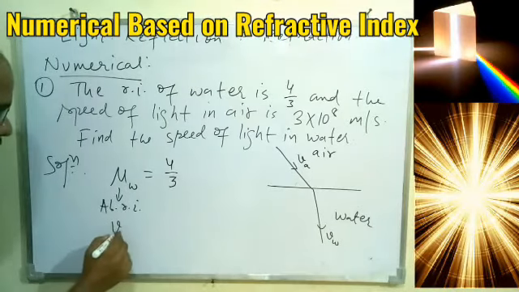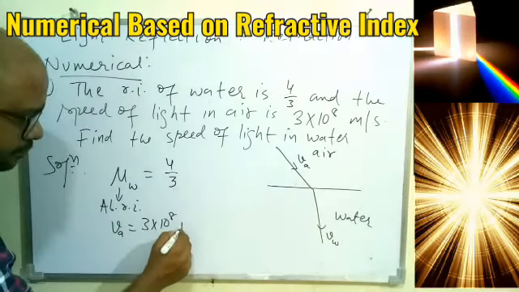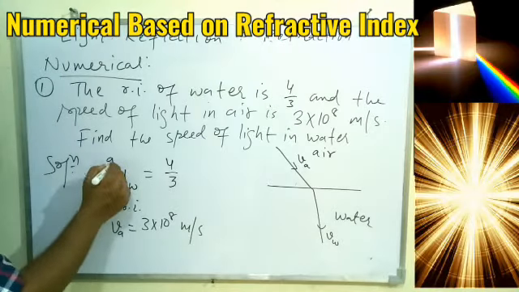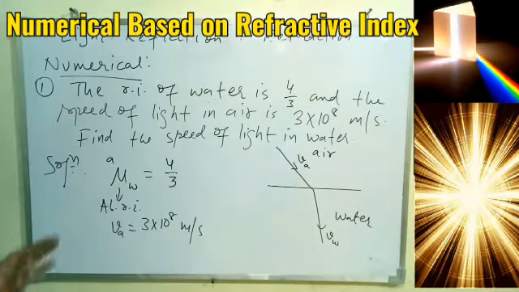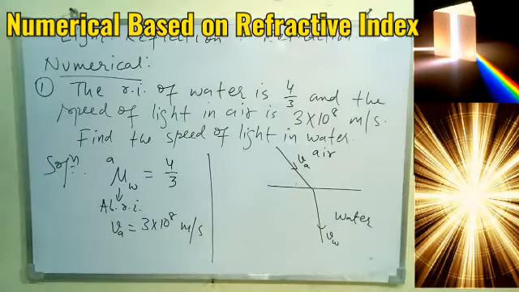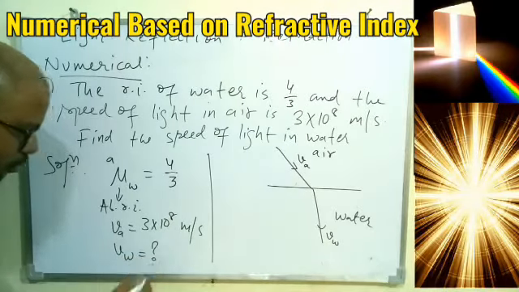The speed of light in air is how much? 3 into 10 to the power 8 meter per second. So here this is nothing but the refractive index of water with respect to air, which is taken as the absolute refractive index in this case. But they are not equal, they are different, but for numerical approximation it is that. So based on this information, we have to find how much will be the speed of light in water.